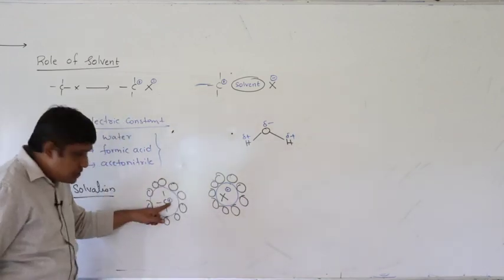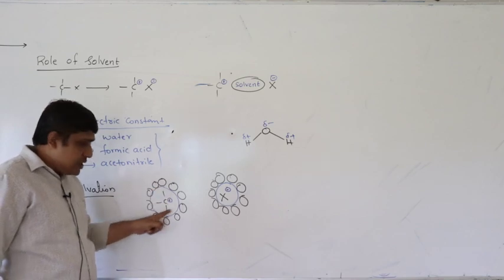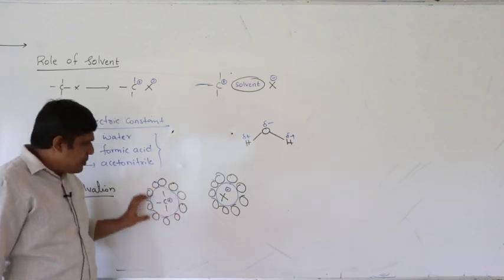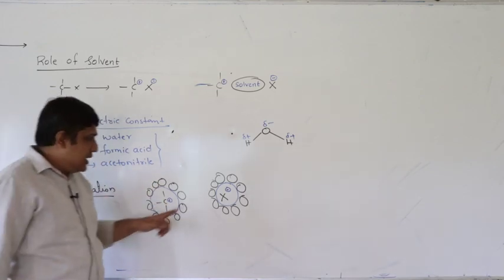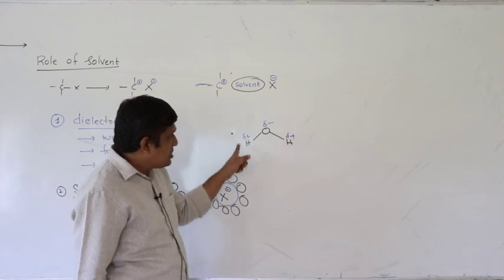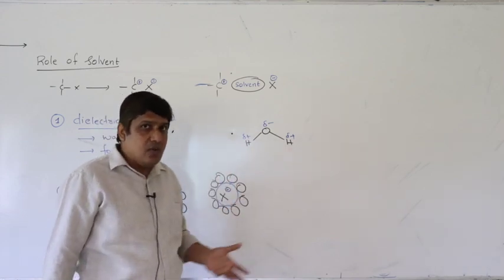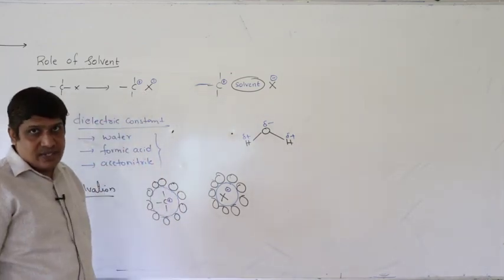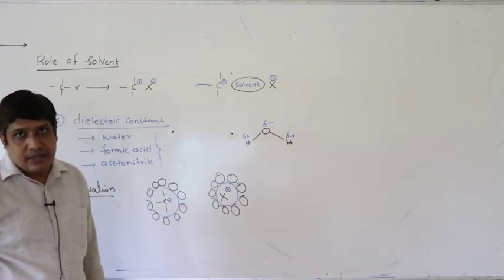So if it is positively charged, then the negative end of water will surround it, or come near to the carbocation. More and more water molecules will surround, depending upon the magnitude of the positive charge. Here it is negatively charged, therefore the positive end of the water will surround it. This is nothing but hydrolysis or solvolysis. So because of this, what happens? The ion is stabilized. So the possibility of recombination further decreases, right?